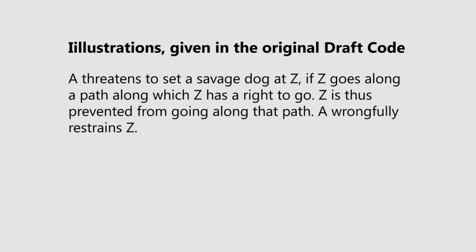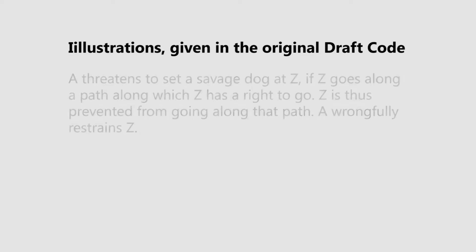Let's say A threatens to set a savage dog at Z. If Z goes along a path along which Z has a natural right to go or proceed, and Z is prevented from going along that path just because A has threatened to set a savage dog at Z, A here wrongfully restrains Z.